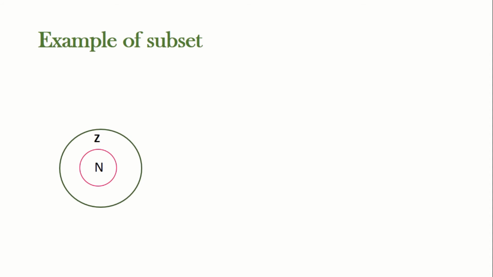See, thus it is very much clear that Z contains all the elements of N. Therefore, we can say N is a subset of Z, which is written in this form. See, this symbol stands for is a subset of or is contained in.